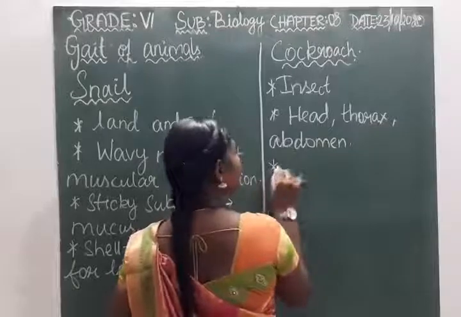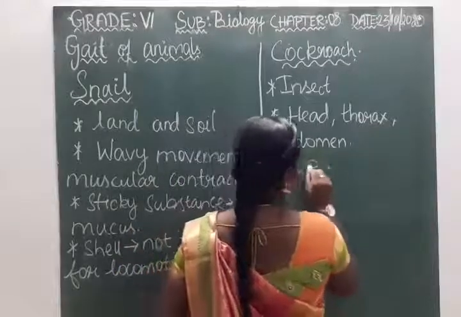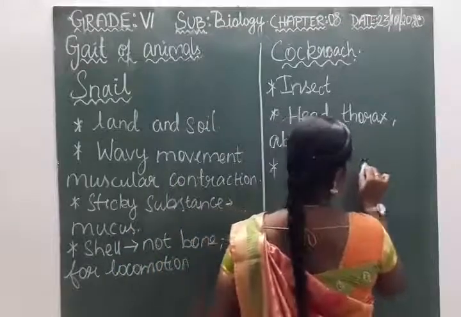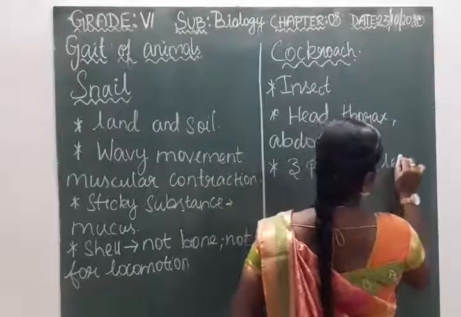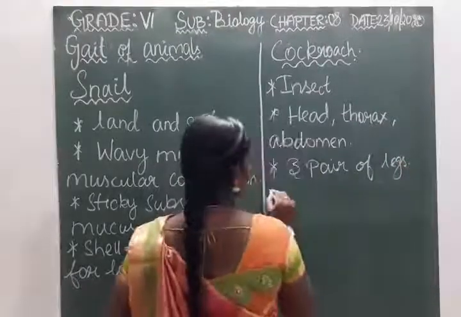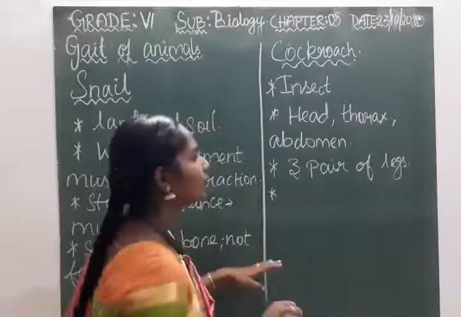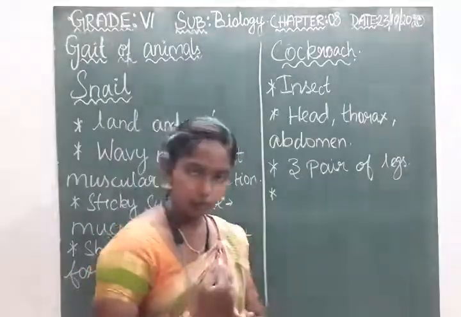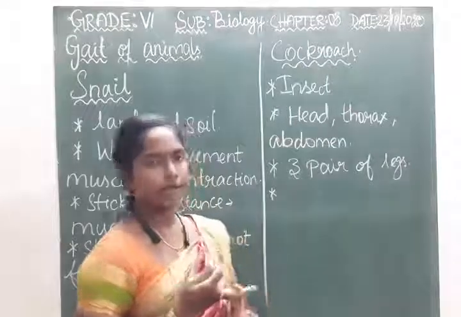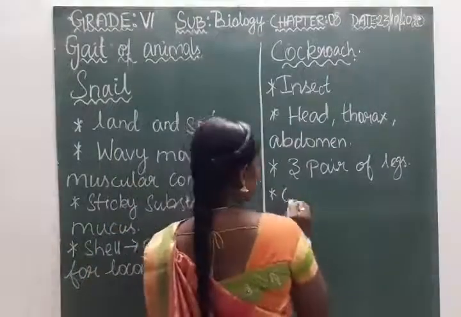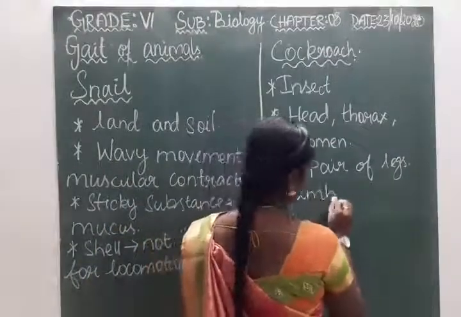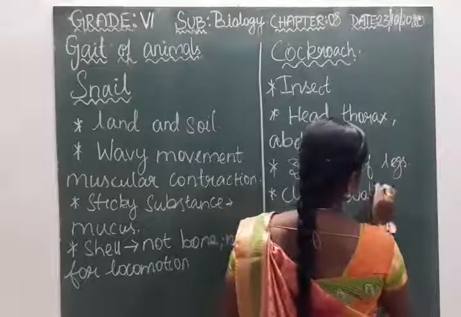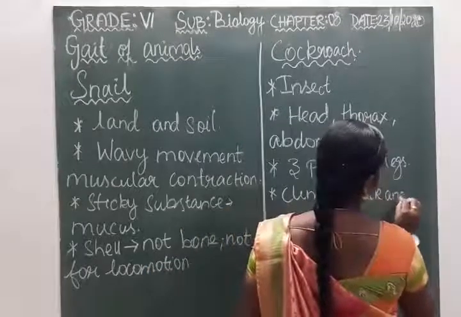They have three pairs of legs, which is for the movement. They are able to locomote: they can climb, walk, and fly.